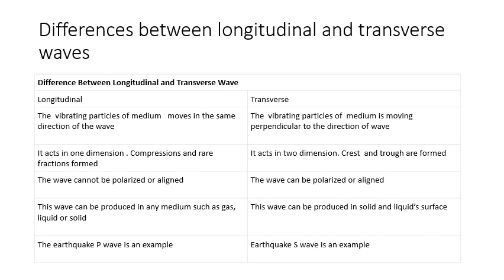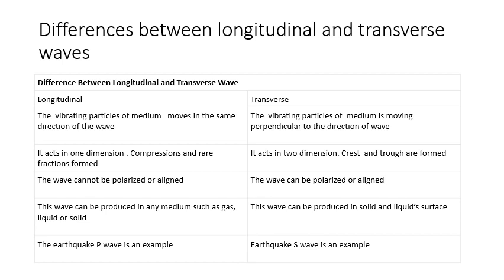So, what are the differences between longitudinal and transverse waves? In a longitudinal wave, the vibrating particles of the medium move parallel to the direction of wave propagation. In a transverse wave, the vibrating particles of the medium move perpendicular to the direction of wave propagation. A longitudinal wave acts in one dimension.